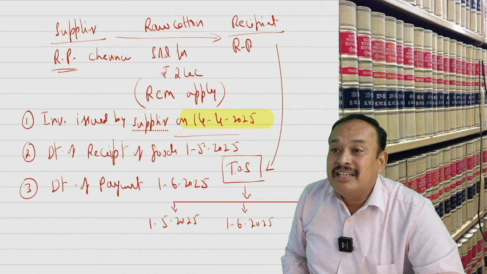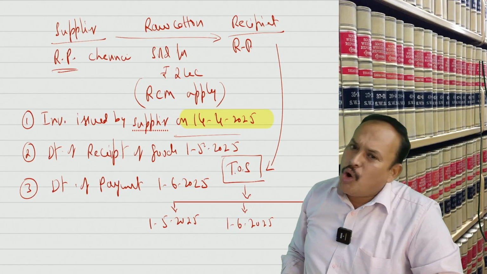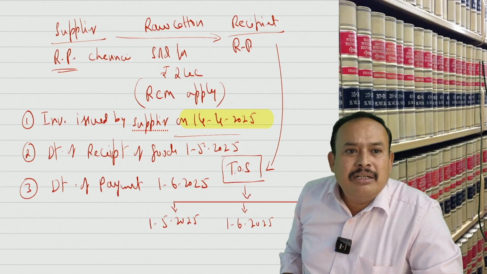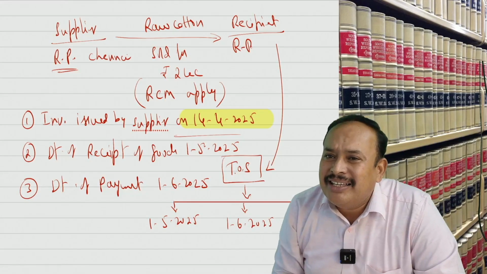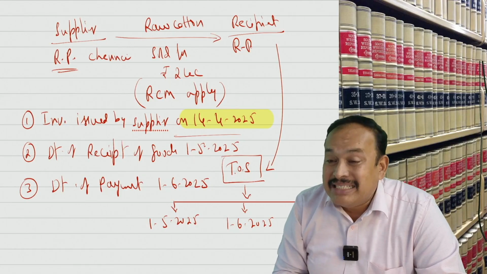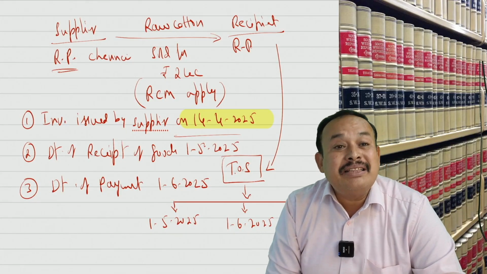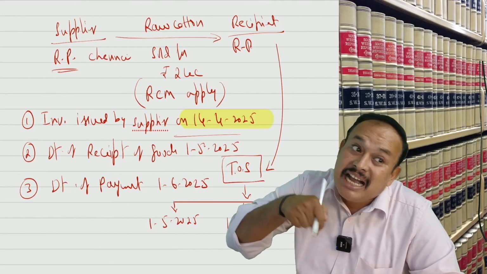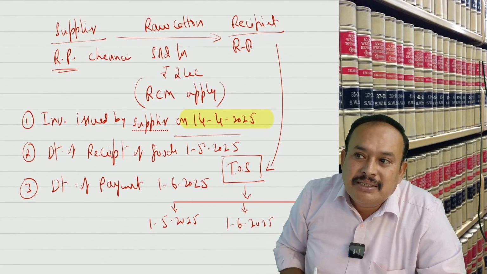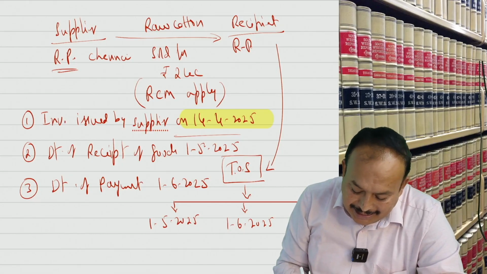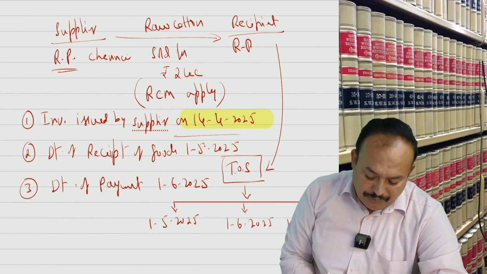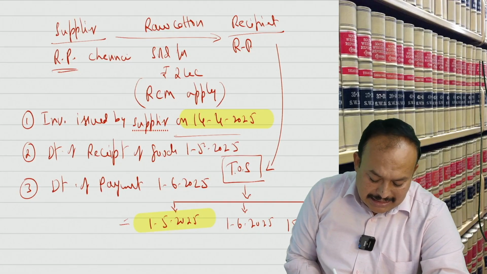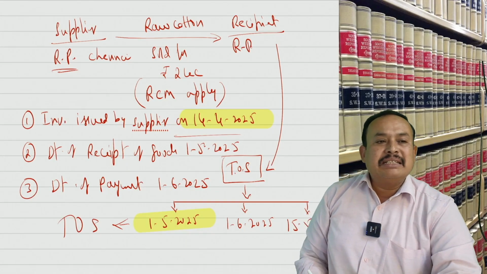In April, there are 30 days in total. 30 minus 14 is 16, so 16 days fall in the month of April and 14 days in the month of May. That means the 30th day ends on 14th May. The first day that occurs after expiry of 30 days is 15th May 2025. Among the 3, which is earlier? 1/5/2025 is the time of supply in the case of RCM.